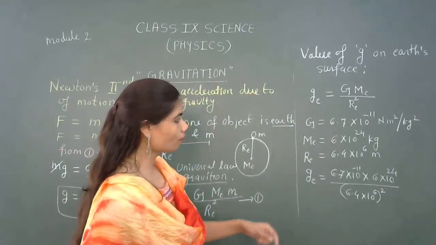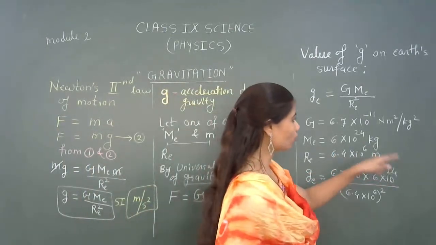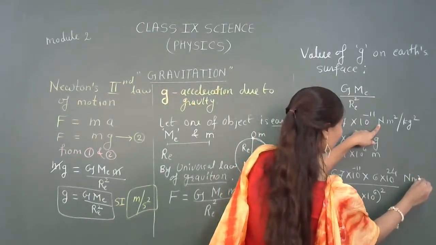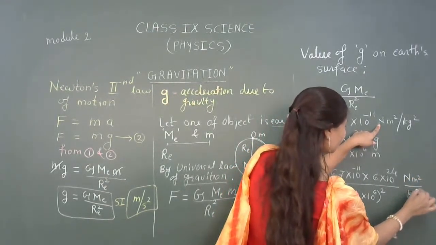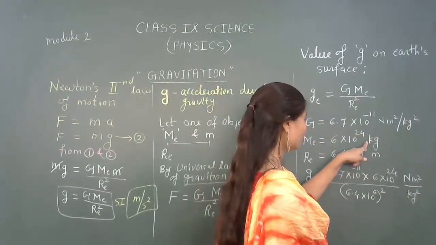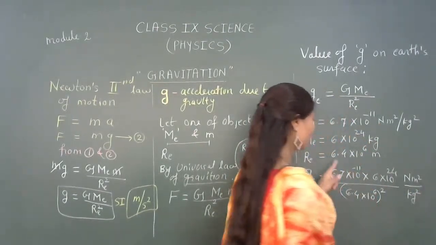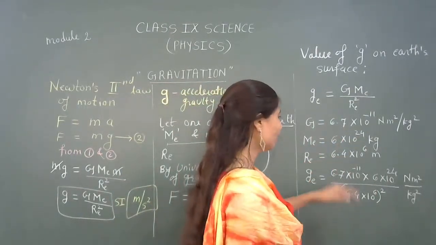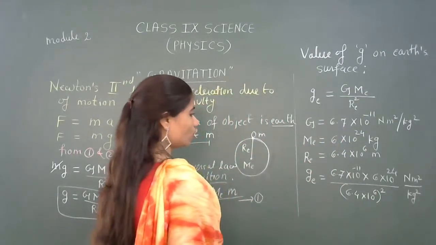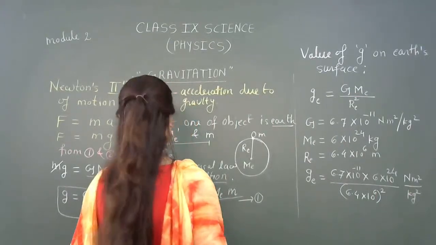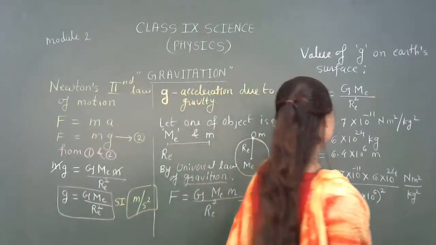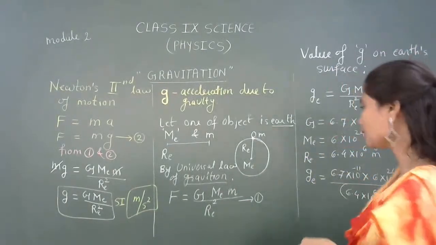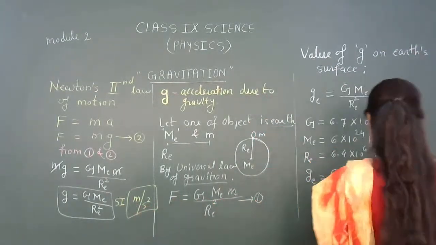Okay. Even from there you can find your unit. What will be the unit? If you are keeping the unit like this, Newton meter square upon kg square, right? And this kg will be introduced with the term mass, right? And divided by meter square. So it will be introduced with the meter per second. The unit for this term will be introduced as meter per second square.